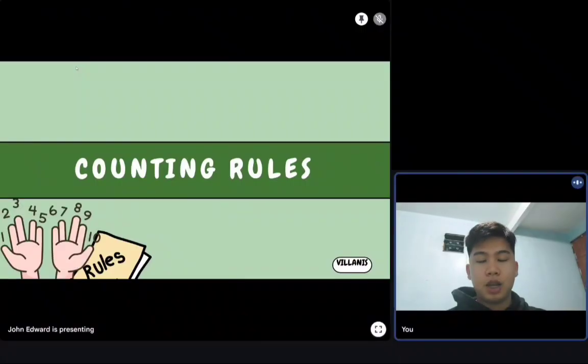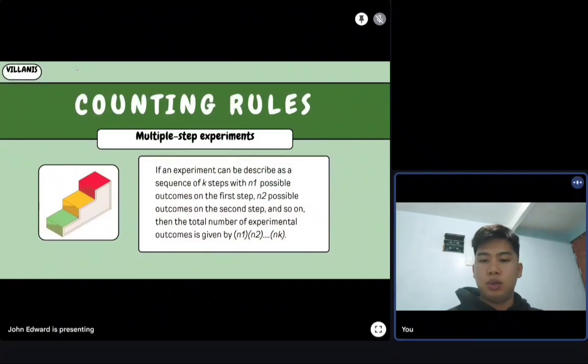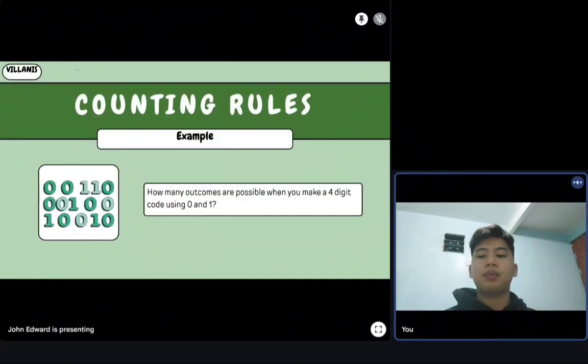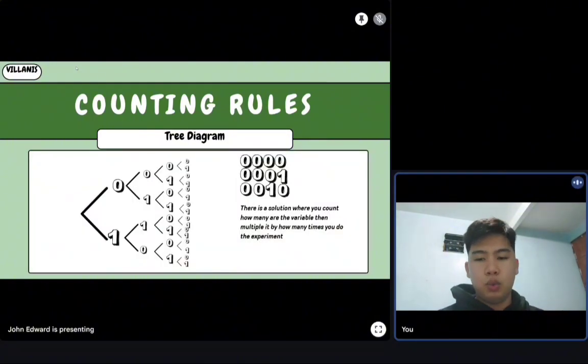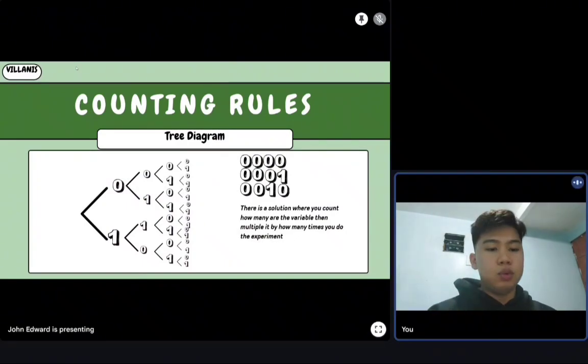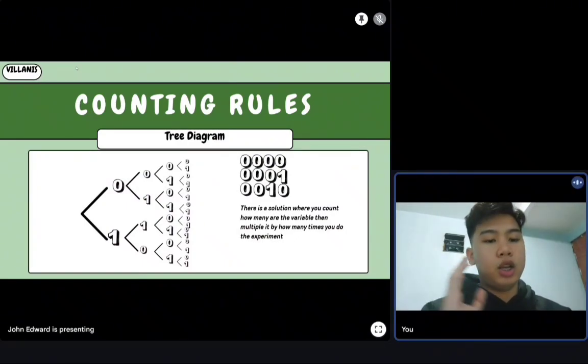Good evening, ma'am. I'm Janet Villanis, and I'll be presenting counting rules. The first counting rule is the multi-step experiment, where it involves a series of steps and outcomes. An example is how many outcomes are possible when you make a four-digit code using 0 and 1. Note 0 and 1 are your outcomes, and the four-digit represents how many times you're going to do it to get the outcome of 0 and 1.